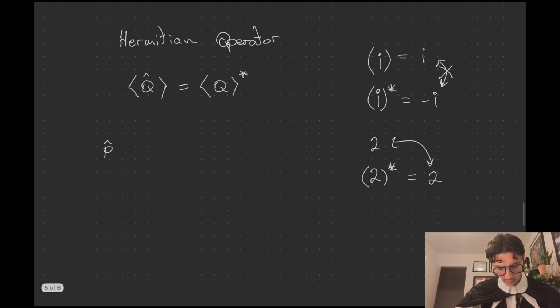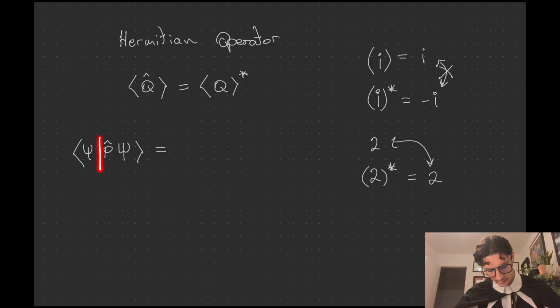Well, in the book, a Hermitian operator is defined with this bracket notation, where the operator is acting on the wave function inside the ket, and then here we have the bra wave function.